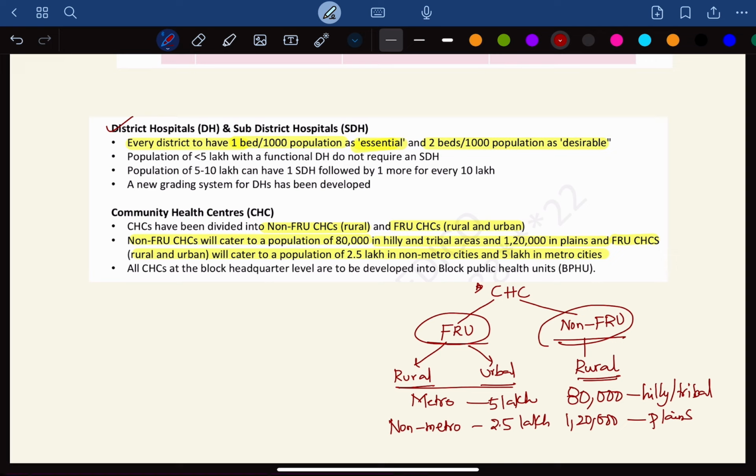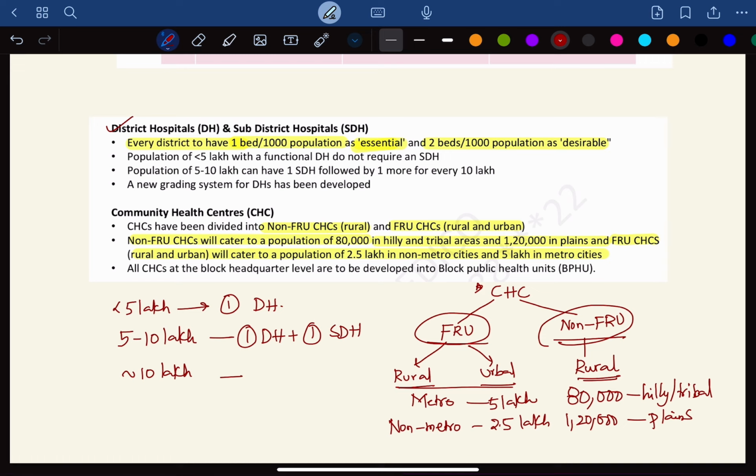Now, for how many population it caters, let's get back to that. If the population is less than 5 lakhs, 1 functional DH is enough. If the population is between 5 to 10 lakhs, we need 1 district hospital plus 1 sub-district hospital. For every additional 10 lakh population, we need 1 more SDH, depending upon how much the population is.